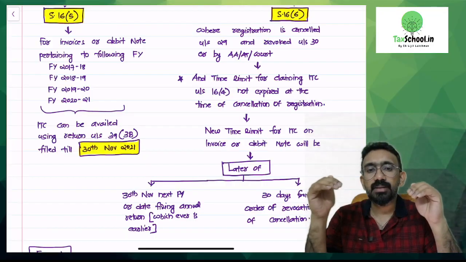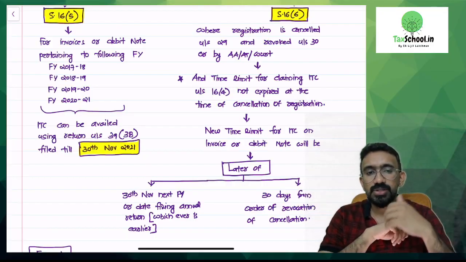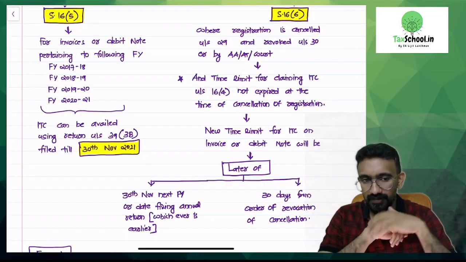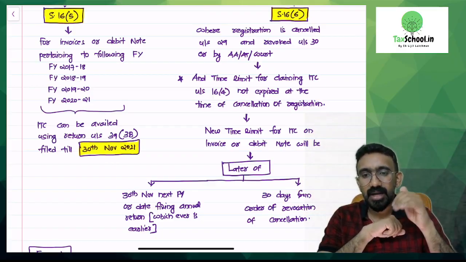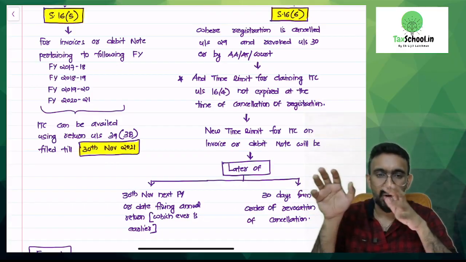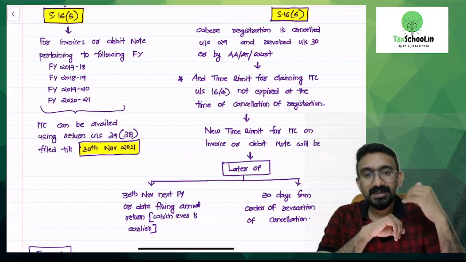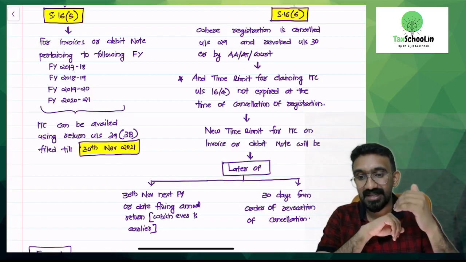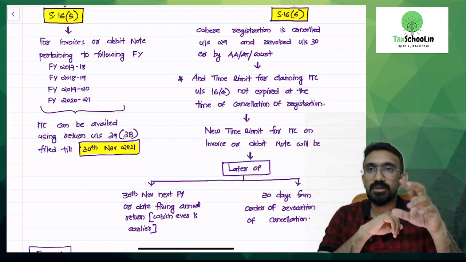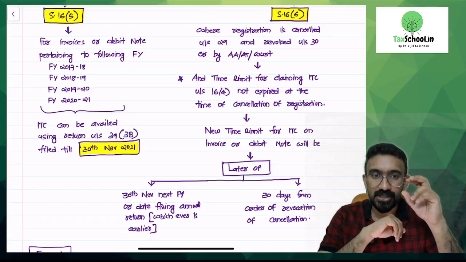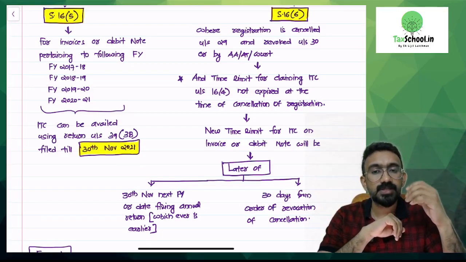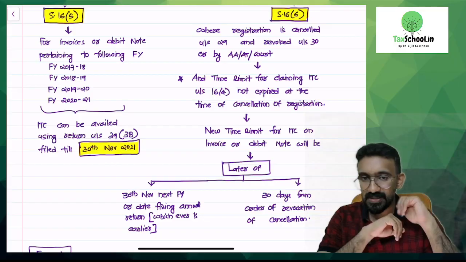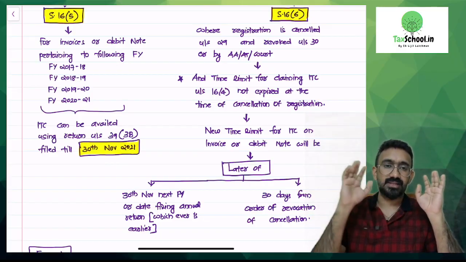The new time limit for ITC on invoice or debit note will be the later of: 30th November of the next financial year or the date of filing the annual return, whichever is earlier, which is the normal time limit, or 30 days from the order of cancellation, whichever is later. Throughout GST, the moment you have the word cancellation, the time limit will always be whichever is later. Here also you can see that they have used the time limit whichever is later.